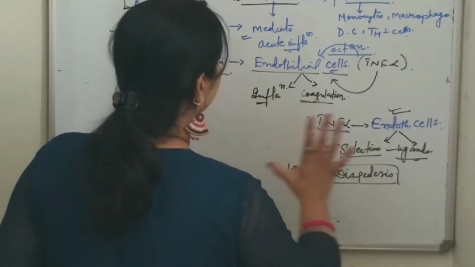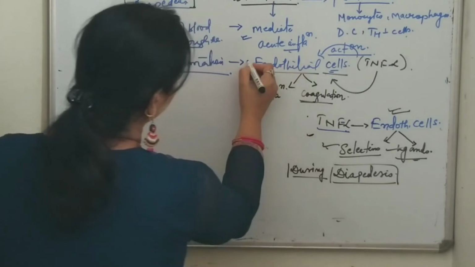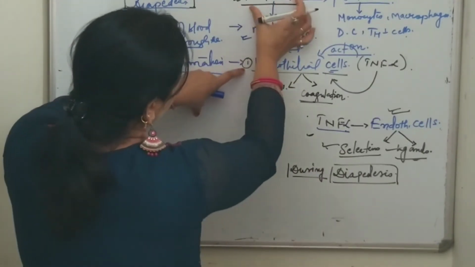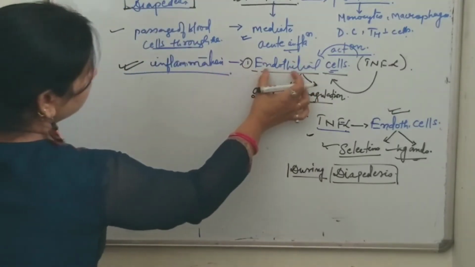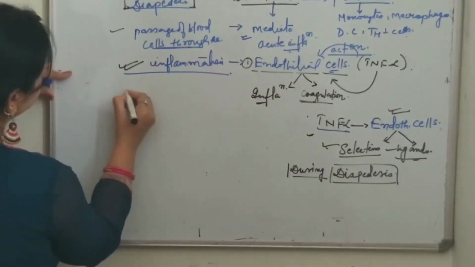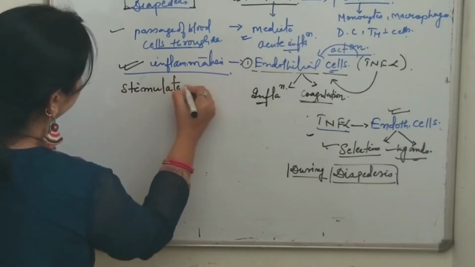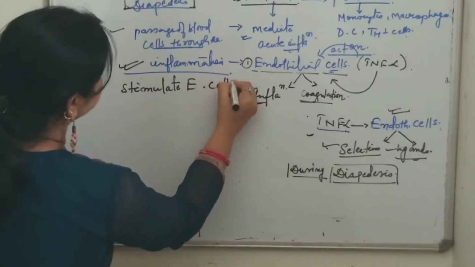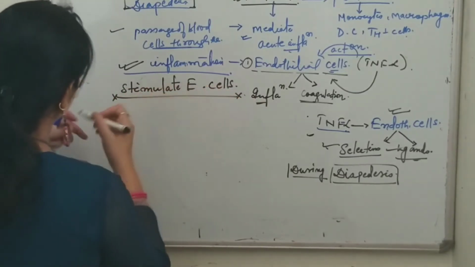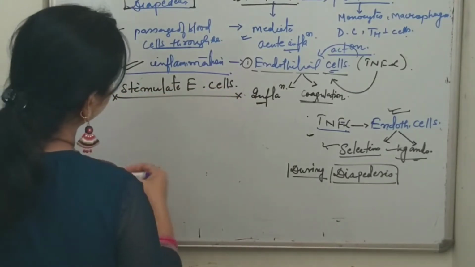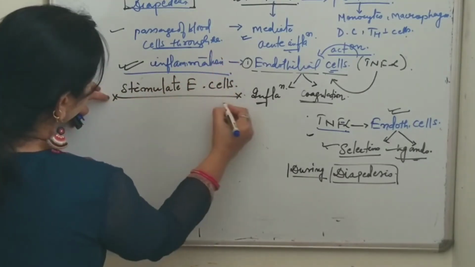There are lots more functions of tumor necrosis factor alpha, so let's discuss them one by one. I have told you that the main function of tumor necrosis factor alpha is to stimulate the endothelial cells. Again it is going to stimulate the endothelial cells. E cells means endothelial cells, so I am writing E cells, endothelial cells. Why does it stimulate the endothelial cells? What is the main advantage?